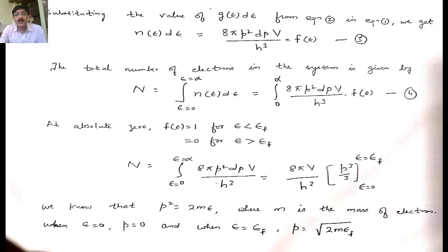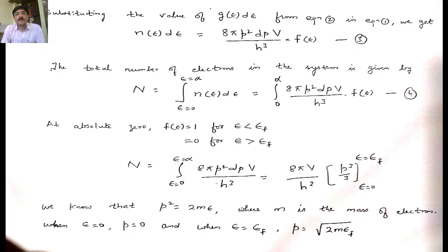Now if you substitute this statistical weight, or the factor, or the number of electrons which are occupying the states in your distribution law, you will get an equation something like this. And now this is nothing but number of particles which are lying in some energy ranges. So if you want the total number of electrons in the system, you have to definitely integrate this from 0 to infinity. So when you are applying the limits, we have to remember the Fermi gas or Fermi level.